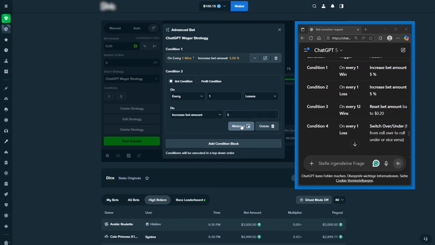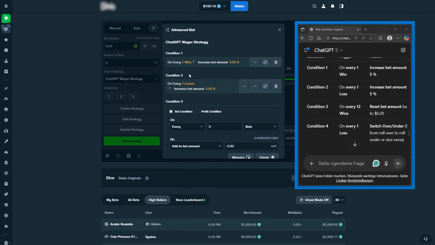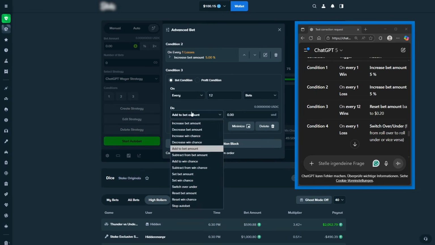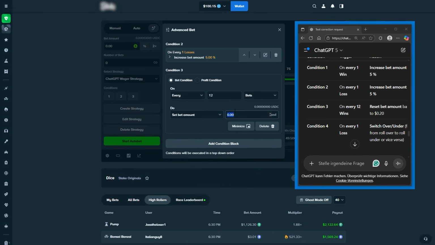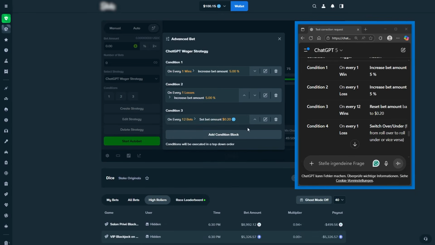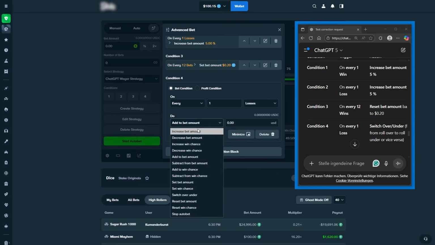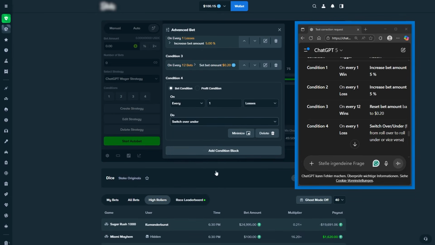Every one loss, we're gonna increase the bet amount. So we're gonna increase no matter what. Basically if you lose, we're gonna increase, and if you win, we're gonna increase, which is interesting. On every 12 bets, we're gonna reset the bet amount to 20 cents, just like that. And for the last condition, on every one loss, we're gonna switch over under. Okay, interesting. So we're gonna switch over under on the last one.